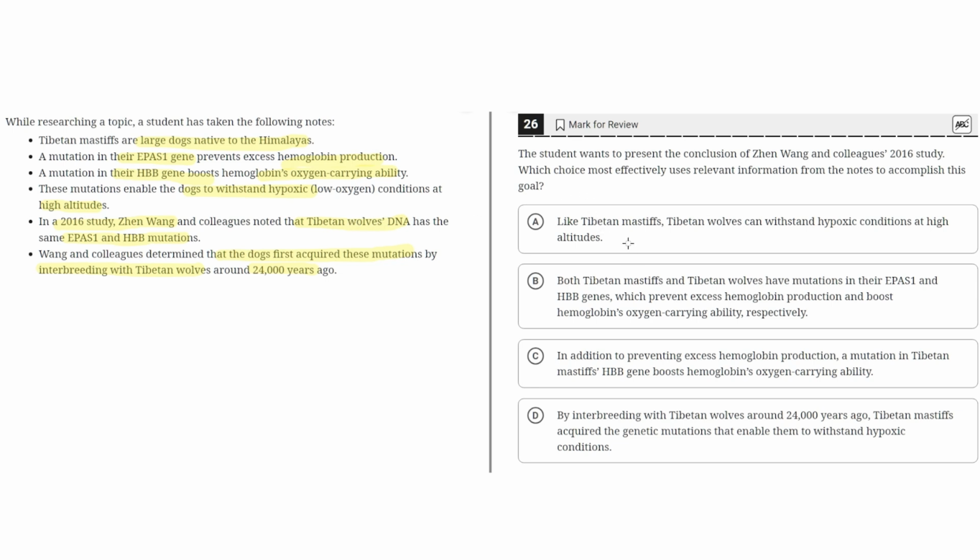So, option choice A says, like Tibetan Mastiffs, Tibetan wolves can withstand hypoxic conditions at high altitudes. This is incorrect because this isn't the conclusion from the study. Instead, the conclusion is that through interbreeding, the Tibetan dogs obtain these mutations. Therefore, A can be eliminated.